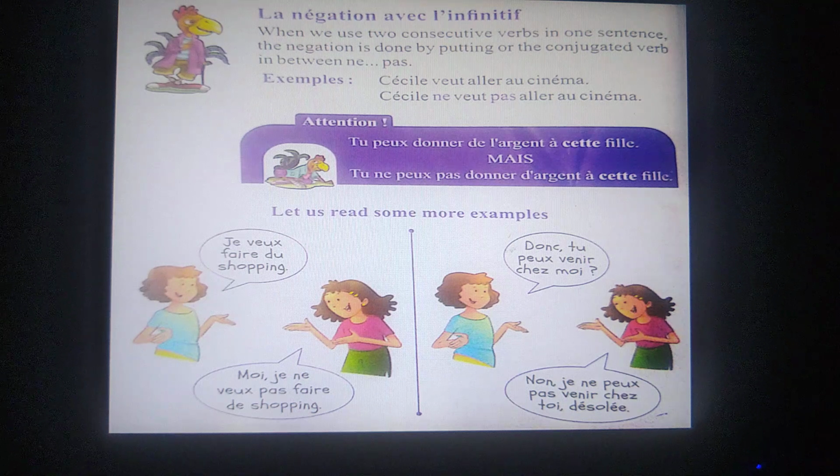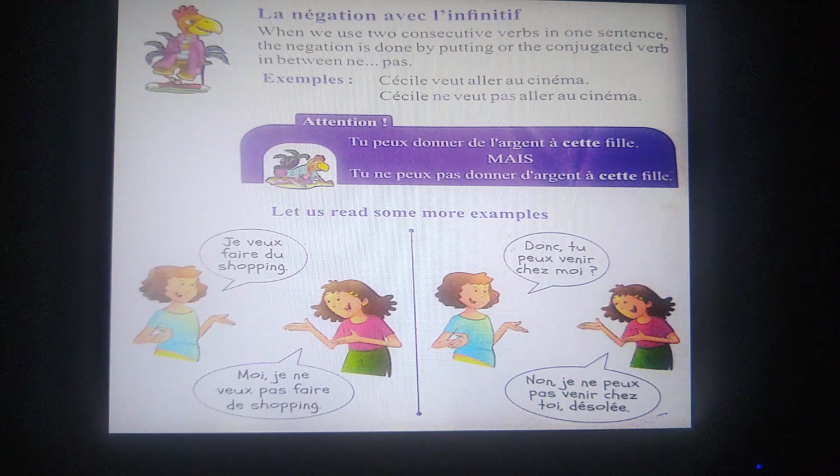Let us read some more examples. First girl says, Je veux faire du shopping. I want to do some shopping. The second says, Moi, je ne veux pas faire de shopping. Me, I don't want to do shopping.